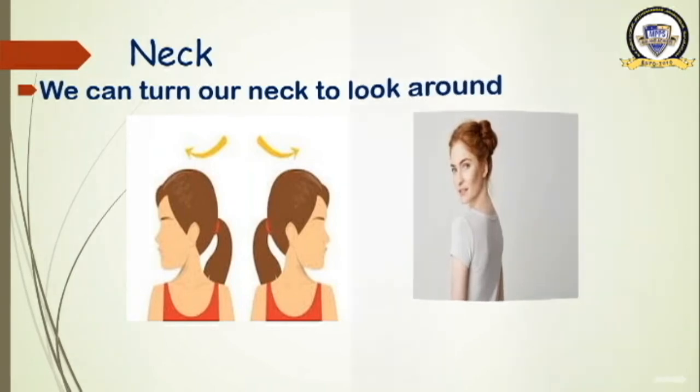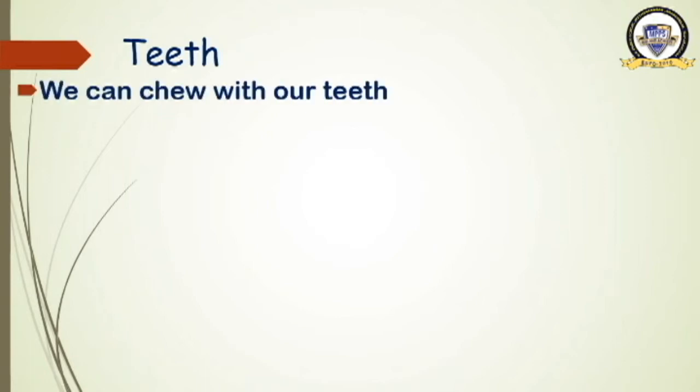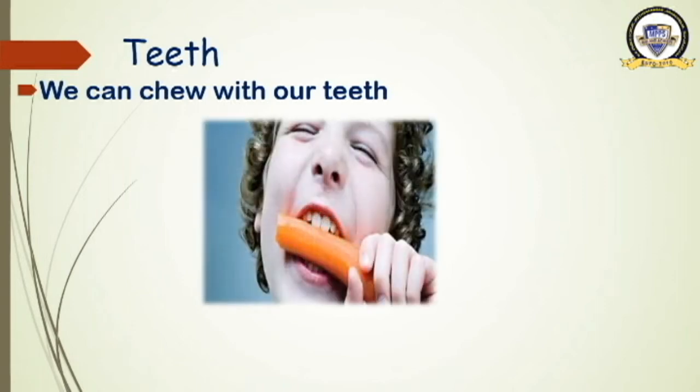Okay. Now the next body part. Which is the next body part? Teeth. Where are the teeth? They are in our mouth. And how do the teeth help us? We can chew with our teeth. When your mama cooks food, when she gives you food, you have to chew it, no? Then which body part helps you to chew the food? Good. Teeth. See the picture? This boy is chewing the carrot. And which body part helps him? Teeth. Can you spell the word teeth? Okay, good.